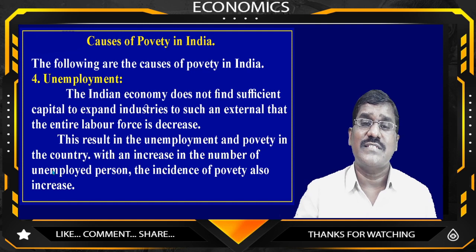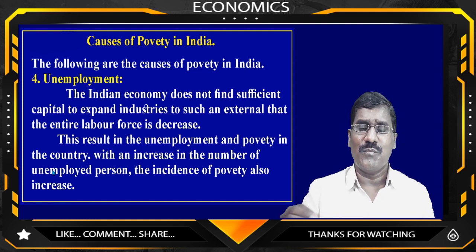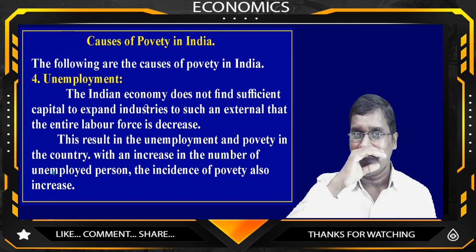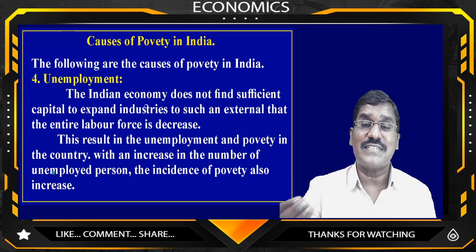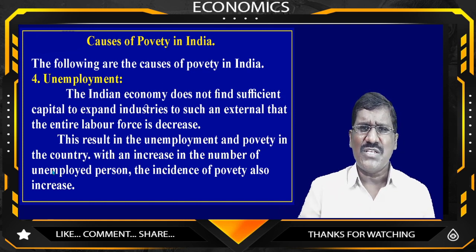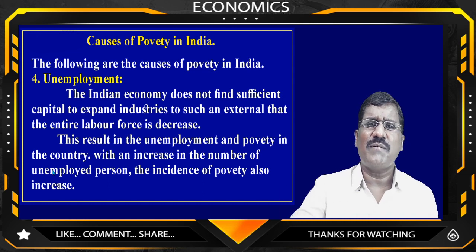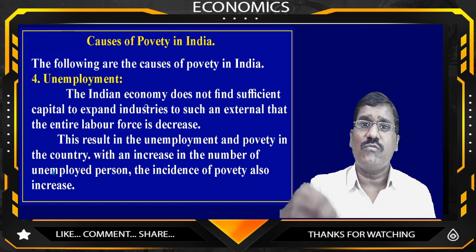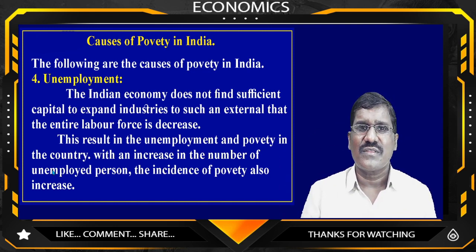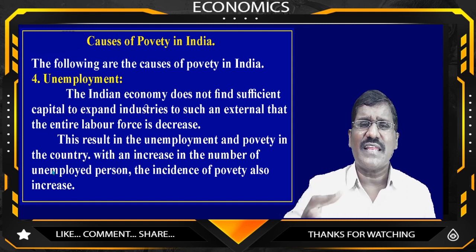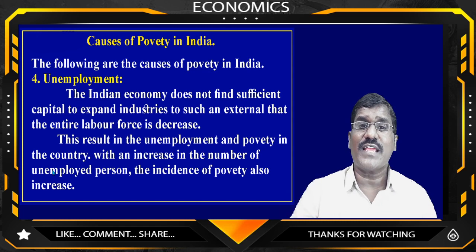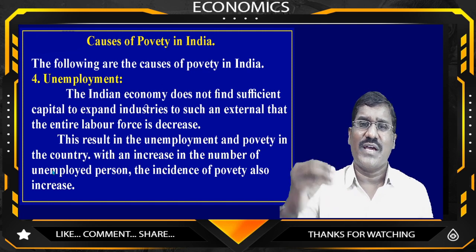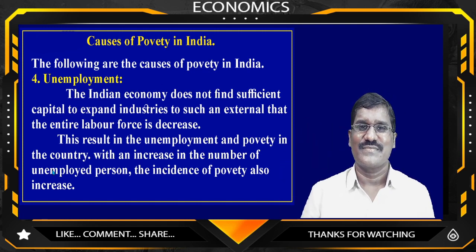They also fail to get job opportunities because most of the people depend on agriculture. There is disguised unemployment in the agriculture sector. Why? Because there is no scope, no chance to get other job opportunities. Job means not only a government job, but doing work to get some income. Only agriculture is the source in rural areas. There is no additional work in agriculture, so they have no income and they fall into poverty. Isn't it?